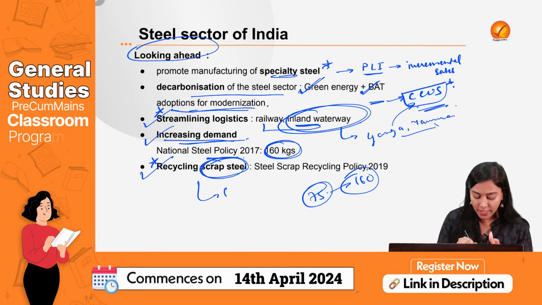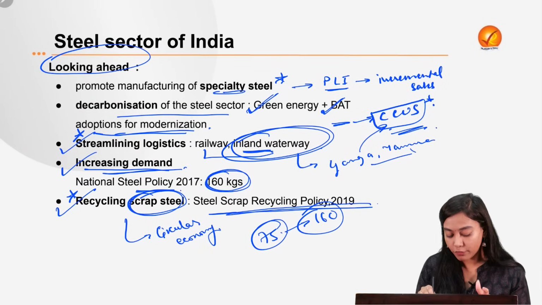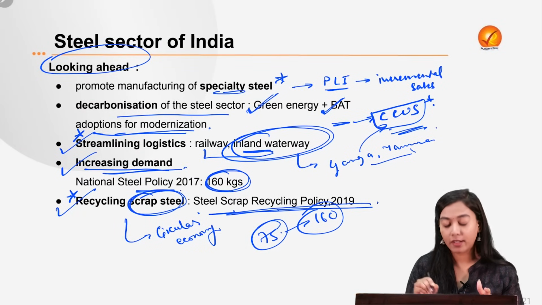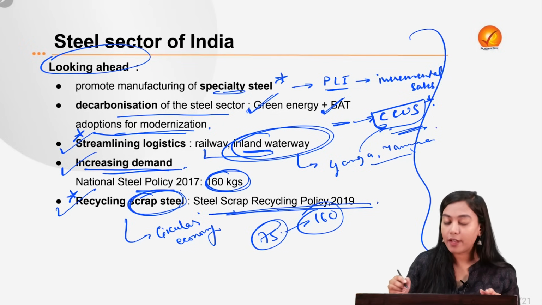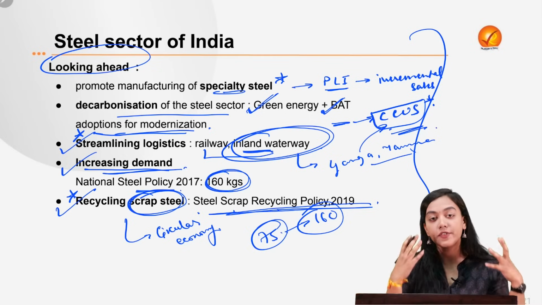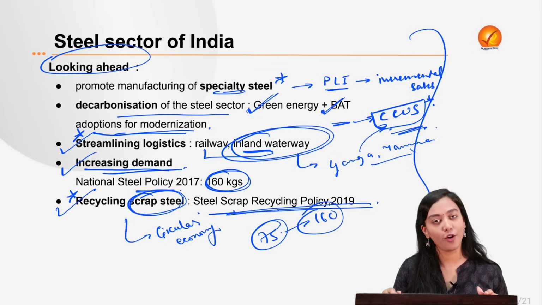This will also give rise to what we know as the circular economy, where the waste is leading to the input again. And this is incorporated by the Government of India under the Steel Scrap Recycling Policy of 2019. So this is how we will be able to augment and strengthen the steel sector of India, and therefore give impetus to the Indian economy.